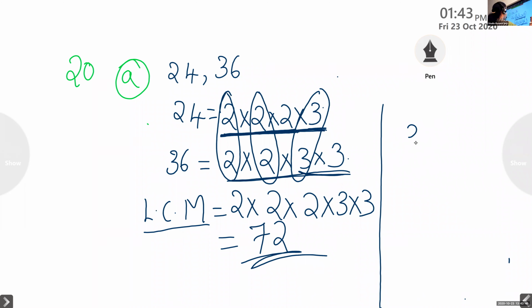Now 24 and 36, I'm going to do together. Fia is going to tell me this. Fia, I want to divide this by 2. Can you unmute?